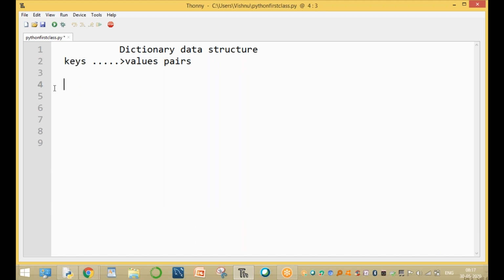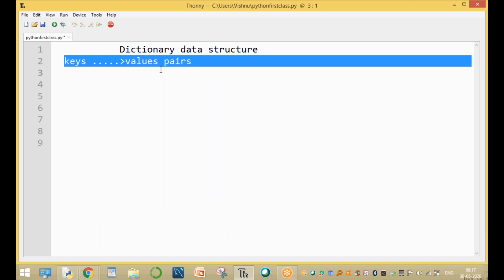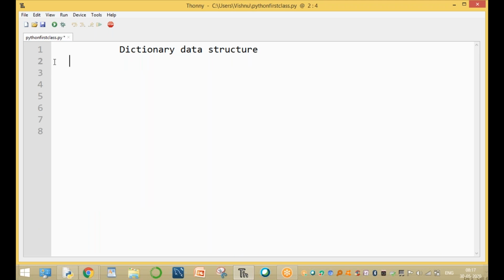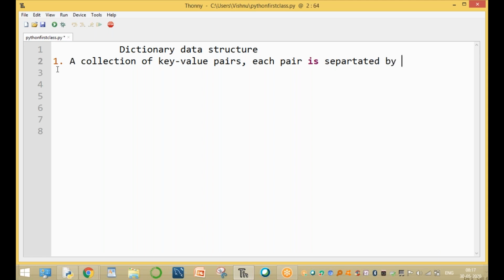Sir, why should you go for dictionaries? A dictionary is used to store key and value pairs. What is a dictionary? The first point: it is a collection of key and value pairs, each pair is separated by commas, and enclosed by curly braces.